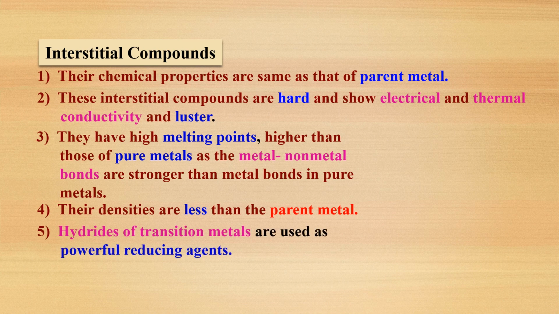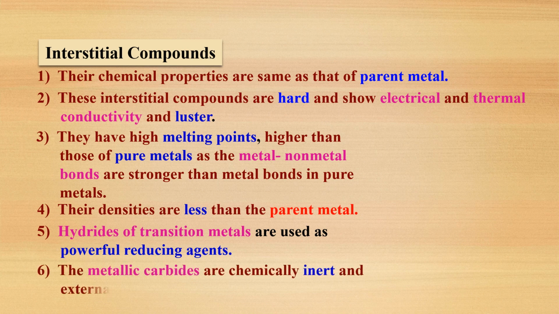Then hydrides of transition metals are used as powerful reducing agents. So with hydrides, there will be the presence of hydrogen, that's why these are used as reducing agents. Then the metallic carbides are chemically inert, and extremely hard as diamond.